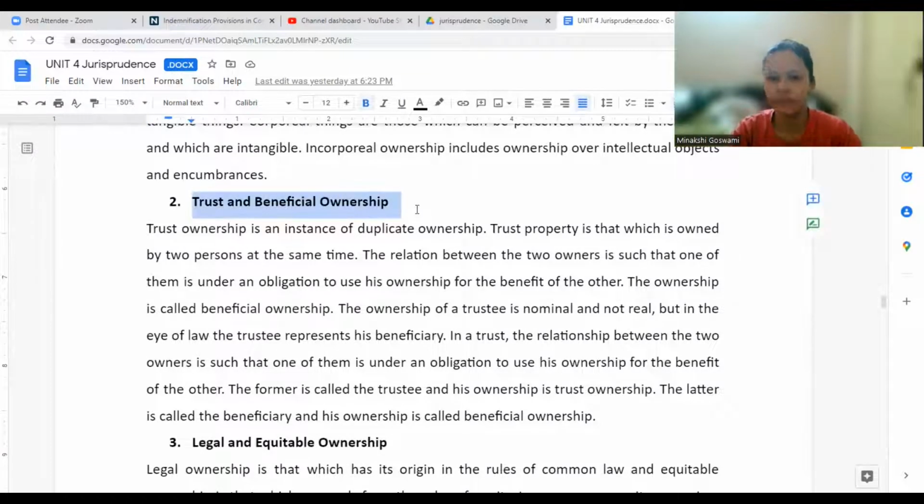Okay, the second classification is trust and beneficial ownership. So we already know there are different trusts which are established for a lot of different purposes, right? This is something similar to that. What happens in case of a trust?